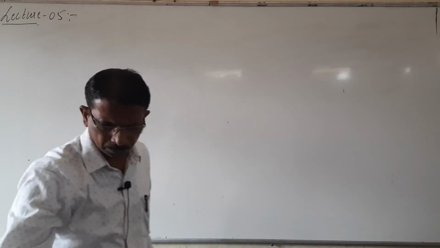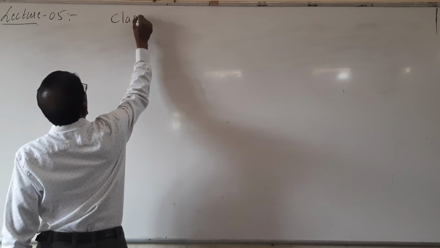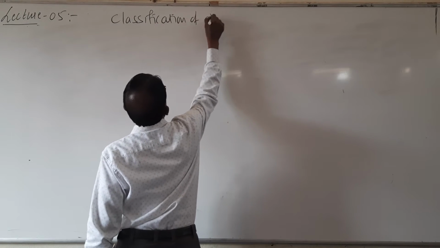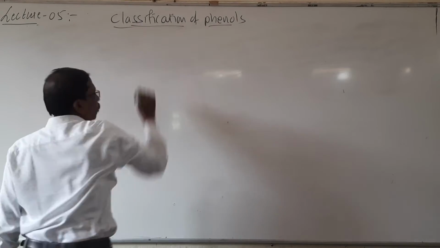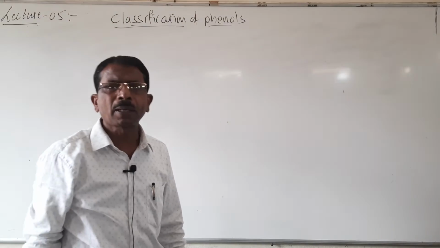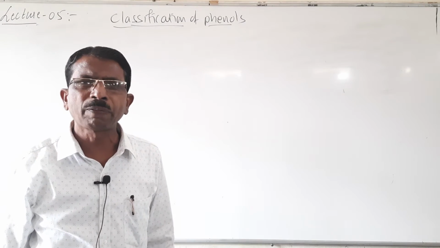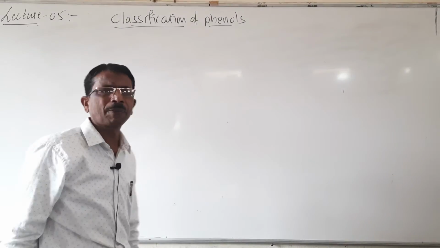Look here, classification of phenols. Depending upon the number of OH groups attached to the benzene ring, the phenols are classified into three types: monohydric phenols, dihydric phenols and trihydric phenols.